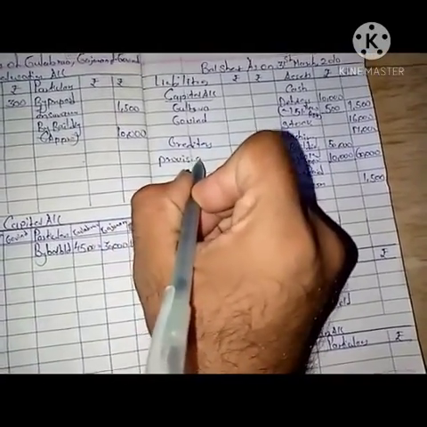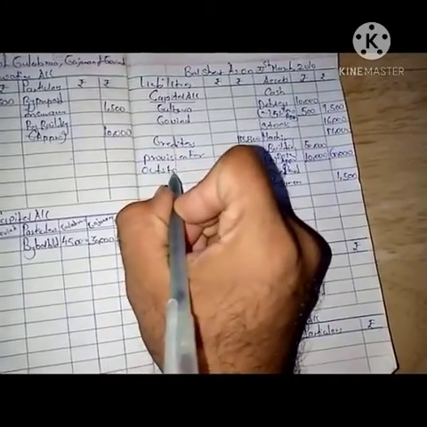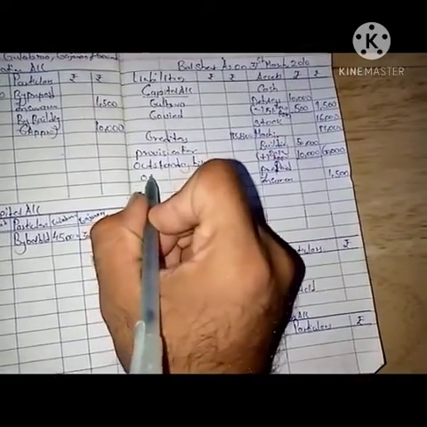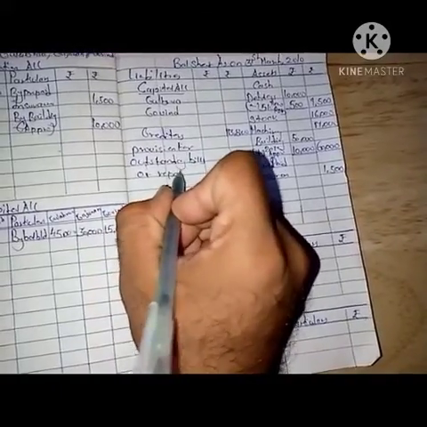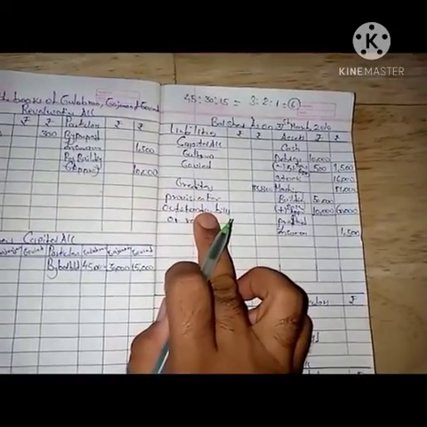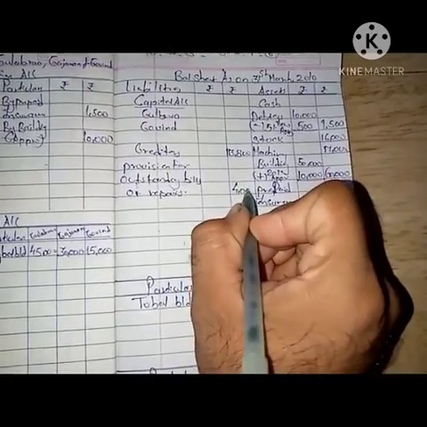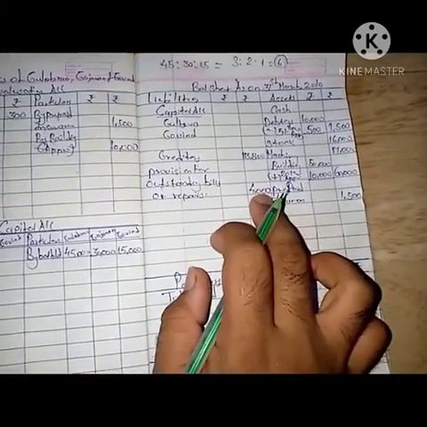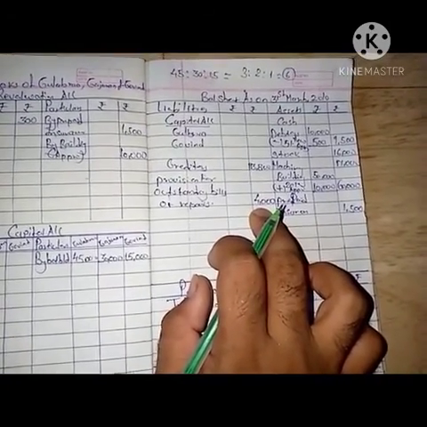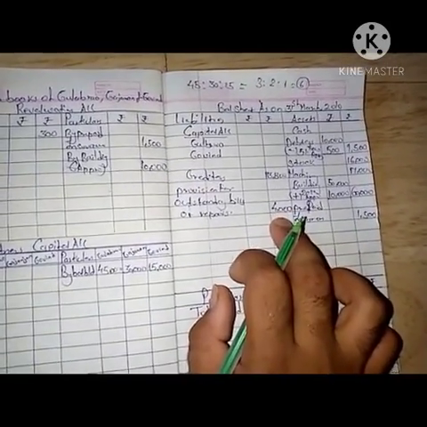Provisions for outstanding bills of repairs. If you have a doubt, should I need to write all this? Yes, you need to write all this, because these wordings are necessary. The amount is 4,000, my liability increased, so it will be a loss for me. I need to pay 4,000 whenever it is incurred, so it is not mine, so it will be a loss or expense for me.